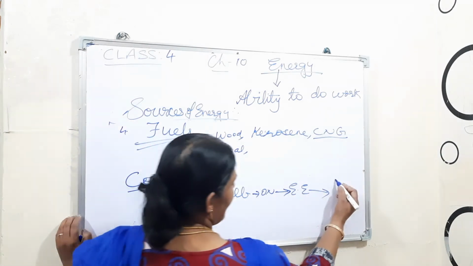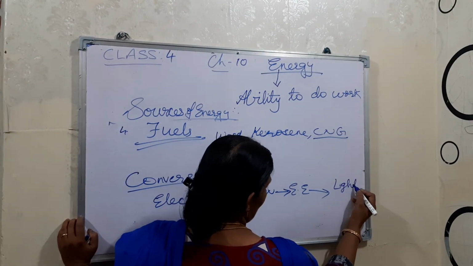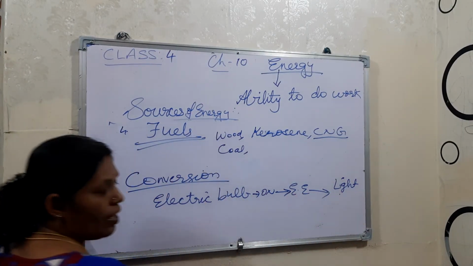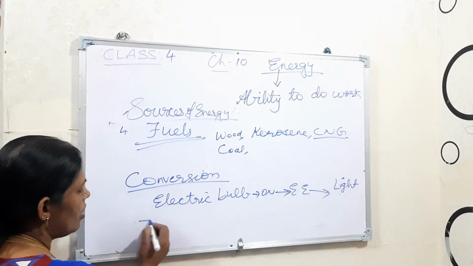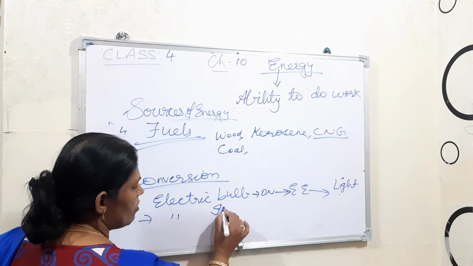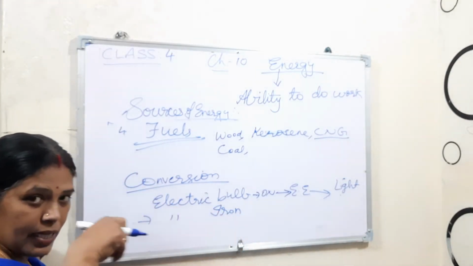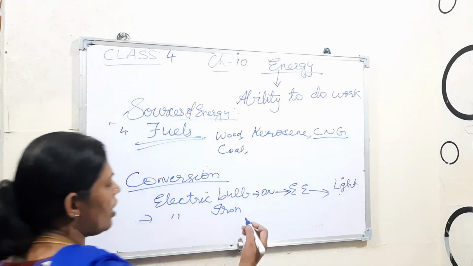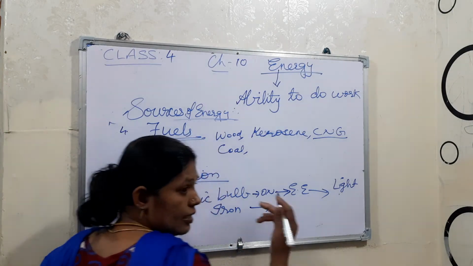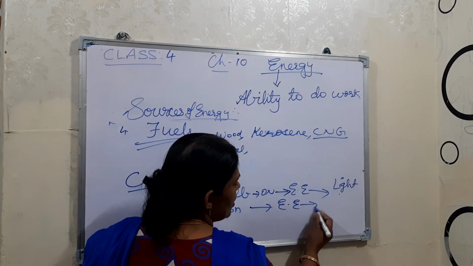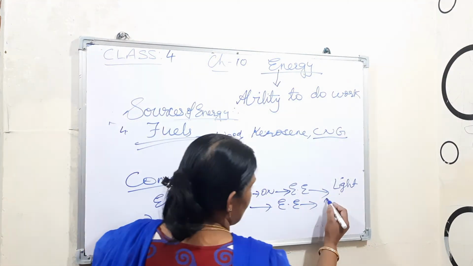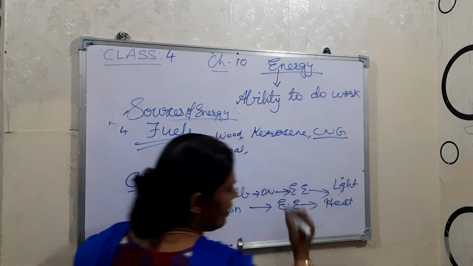And if we use an electric iron to press the cloth, the electrical energy changes into heat energy.